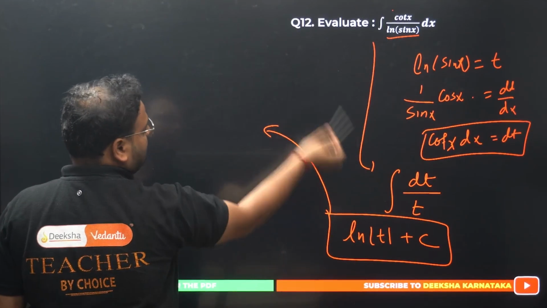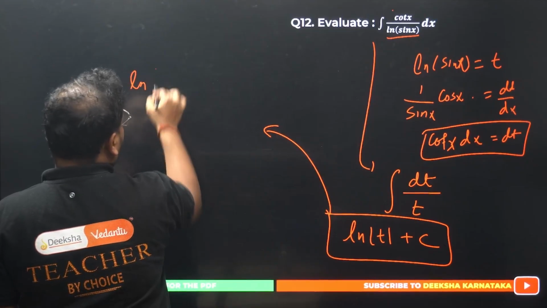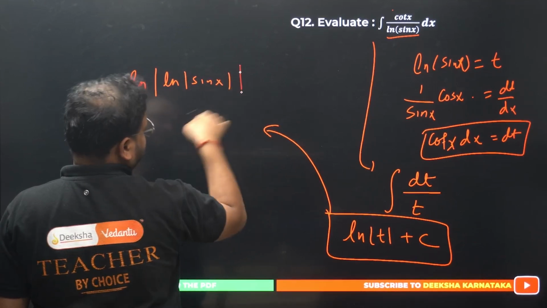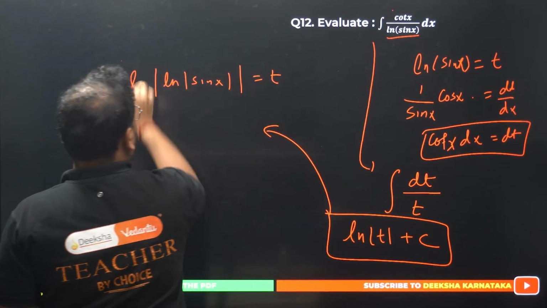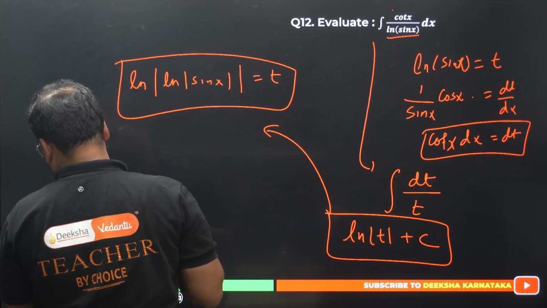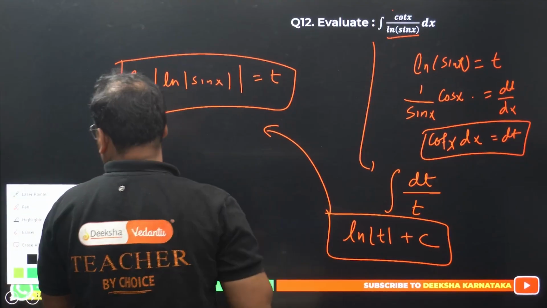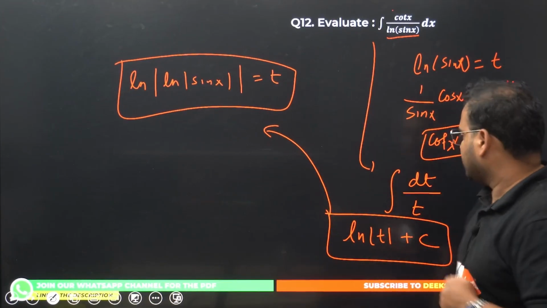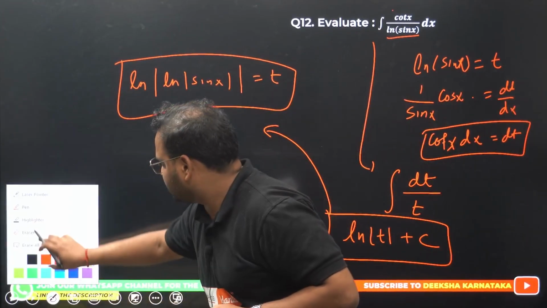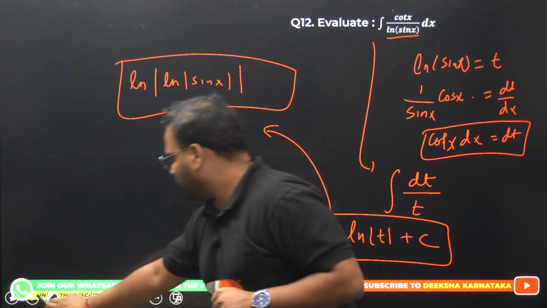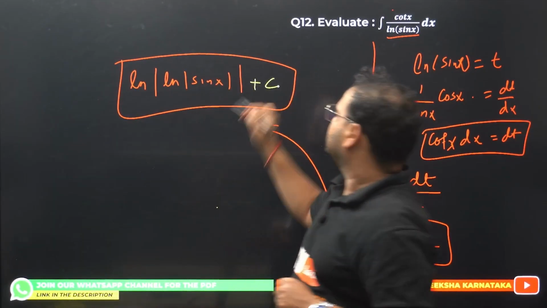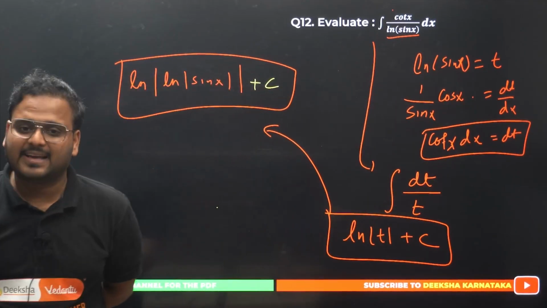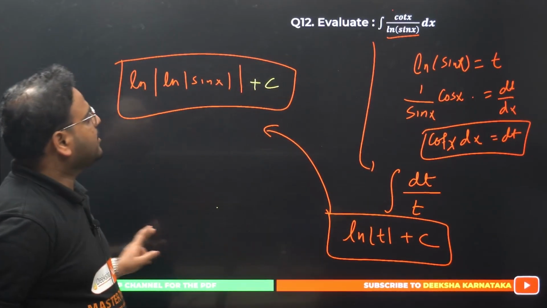Substitute and put the value of the variable back. We get log of t value, which is log sin x. So put here ln sin x in place of t. Do we need to write this value? Please check, there's no option, right? So this is correct. So your answer is log of log sin x, and it's not equal to, it is just simply plus c. Indefinite integral, so plus c. That's the final answer: log of log sin x plus c. Okay, 12th is done. Question number 13 now.